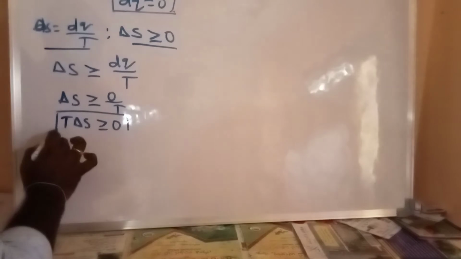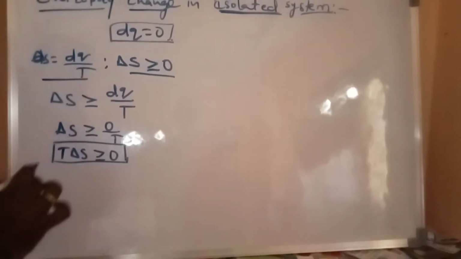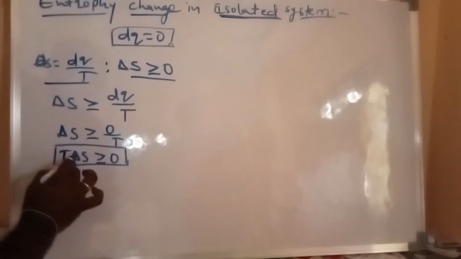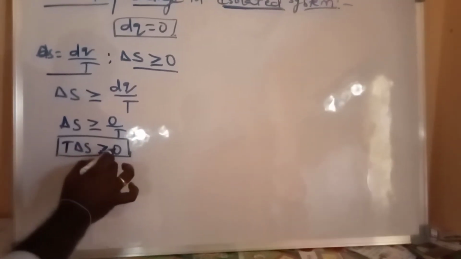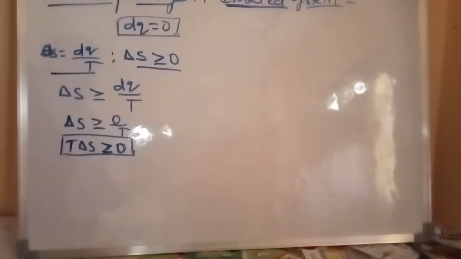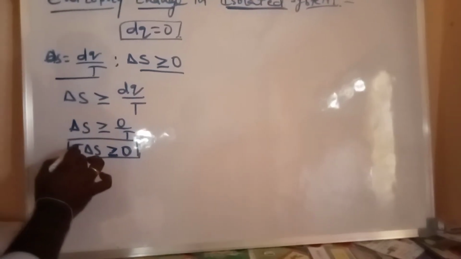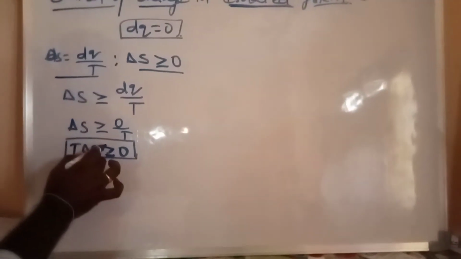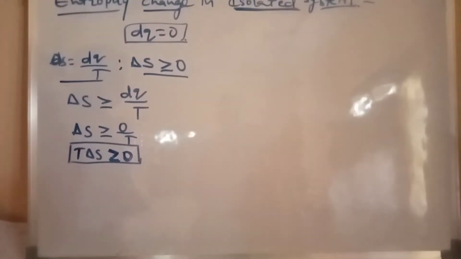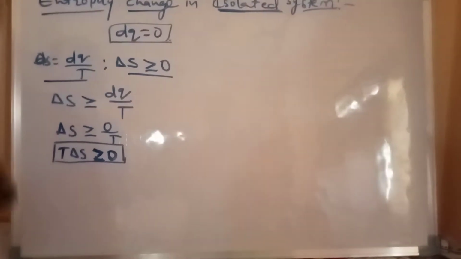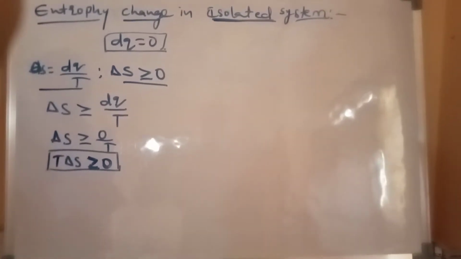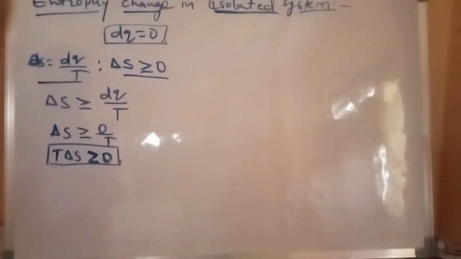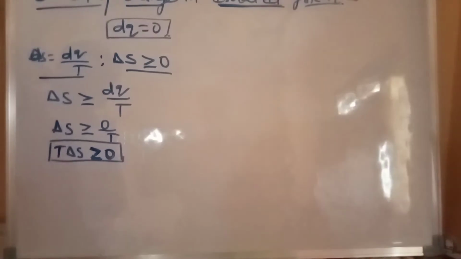Every term in the criteria of spontaneity and equilibrium condition, we write as T delta S greater than or equal to 0. We put delta S on the left side, and then greater than or equal to 0. This is the entropy change in an isolated system. From this equation we write the spontaneity, equilibrium and non-spontaneity conditions.